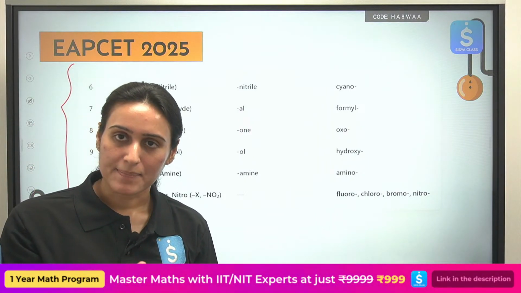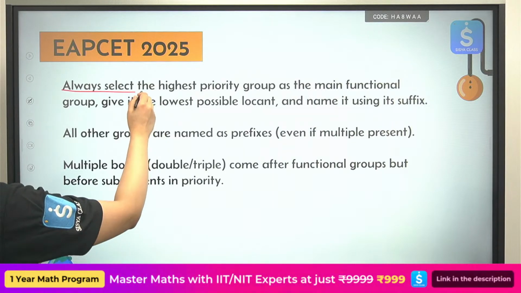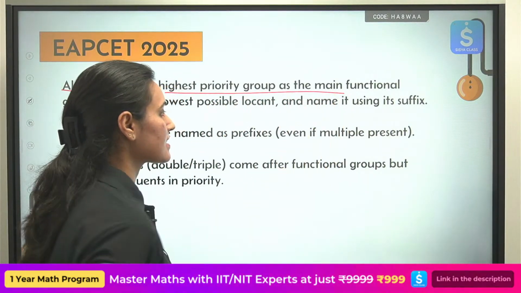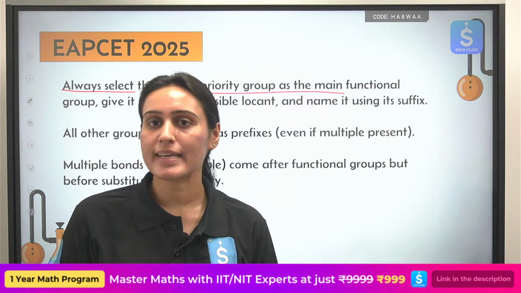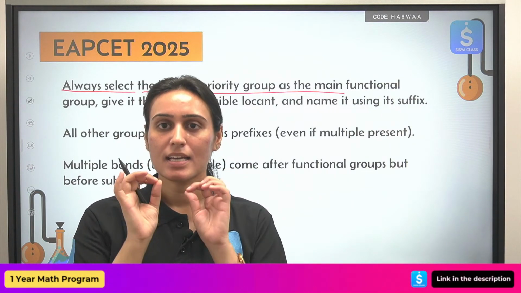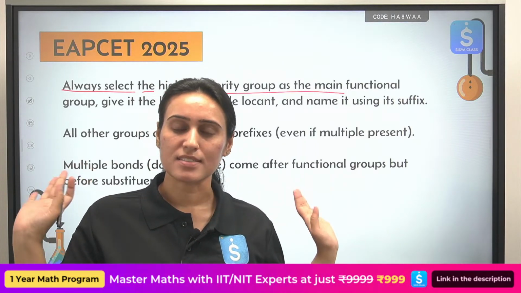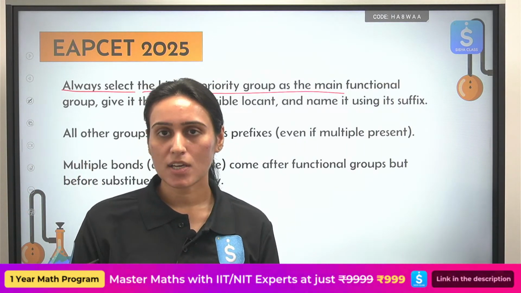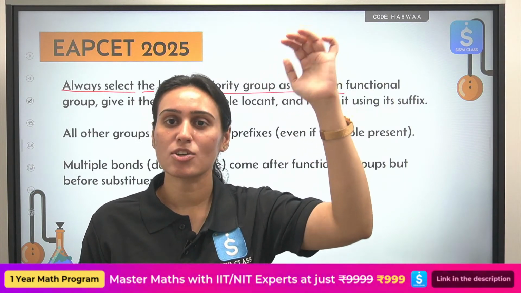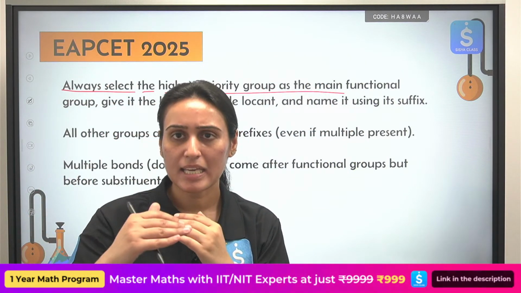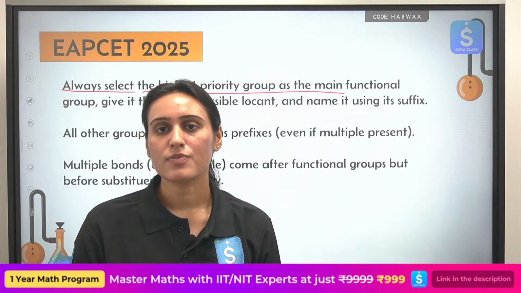Let me give you one example also. Always select the highest priority group as the main functional group. That is why we have seen the table. Your highest priority functional group should get the preference. It should be taken as suffix. What about the other functional groups which are present? They are taken as prefixes. So let's say in your compound you have 2 functional groups. One of them is present at the top of the table at a higher priority. You will consider that functional group to be your suffix, and the other functional group will be taken as prefix.